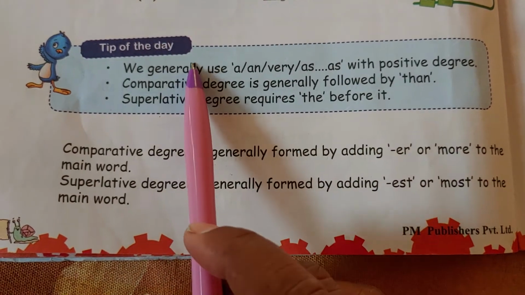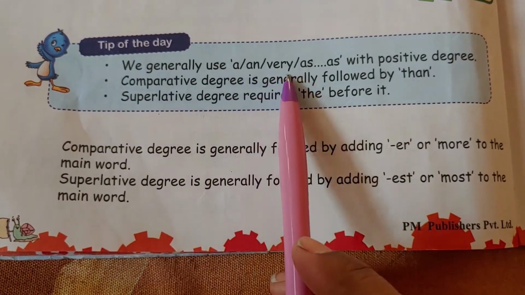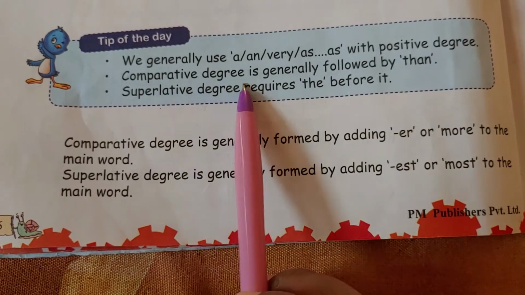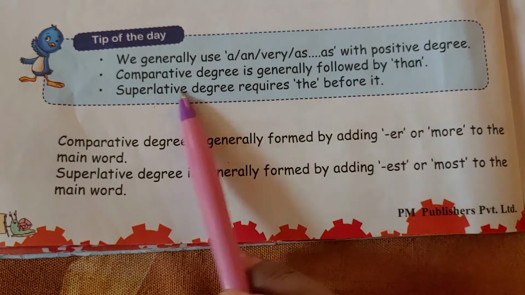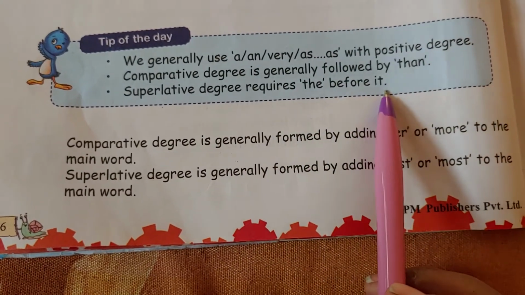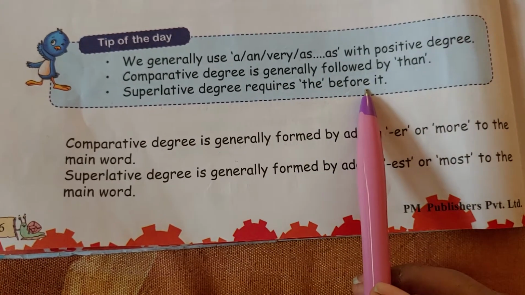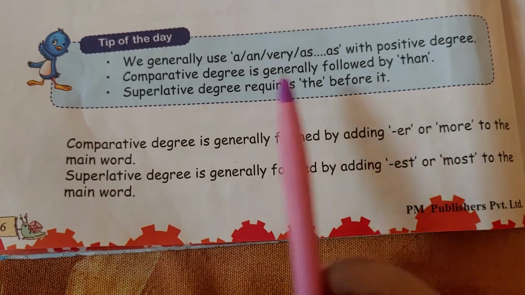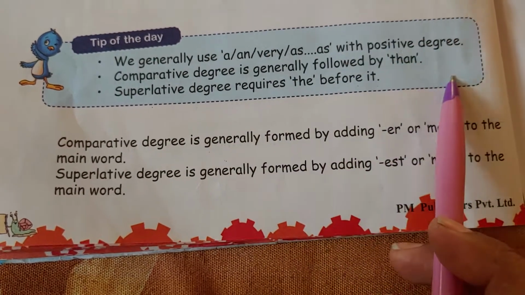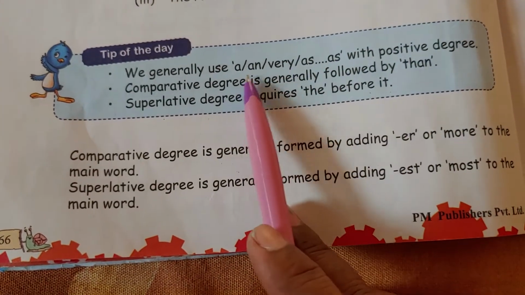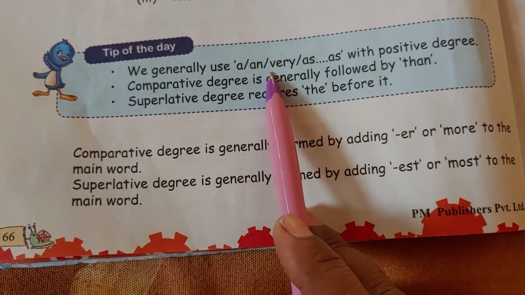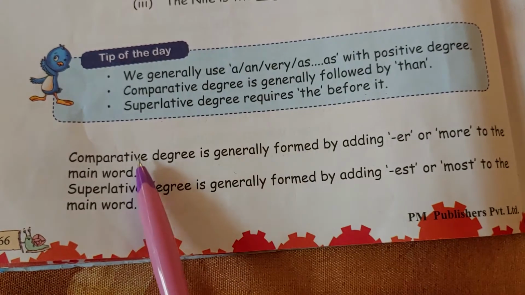Remember, students, that we can use a and very with the positive degree, but with comparative degree we use than, and superlative degree requires the before it. Okay, the honest, the most honest, the cutest. Okay, cuter than, cute, a cute girl, as cute as, very cute. Okay, we can use the words like this.